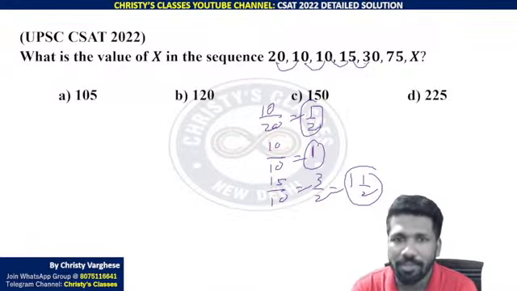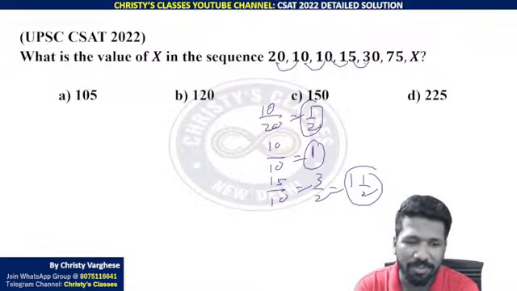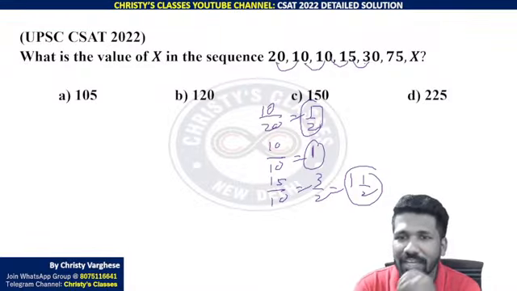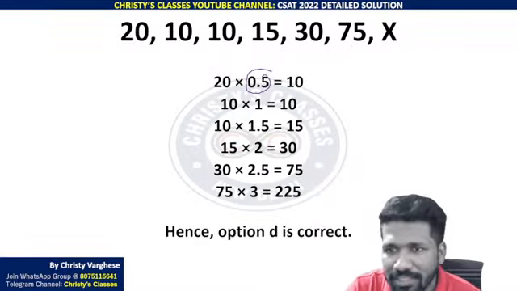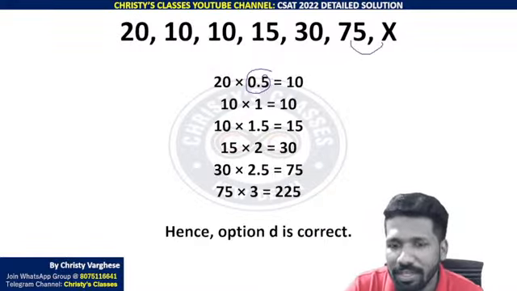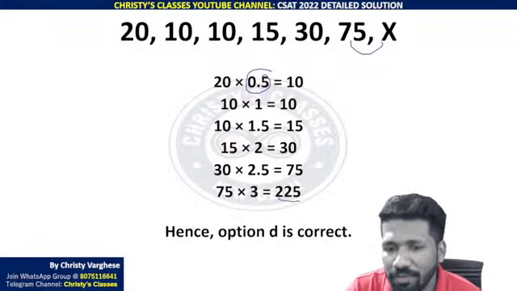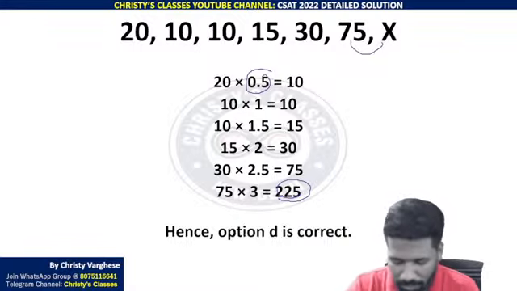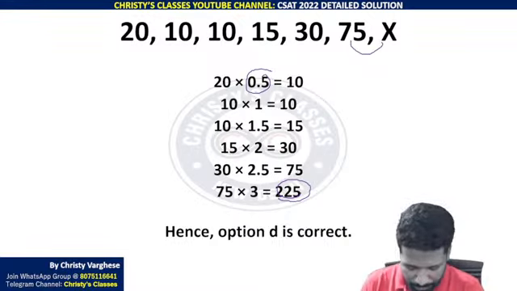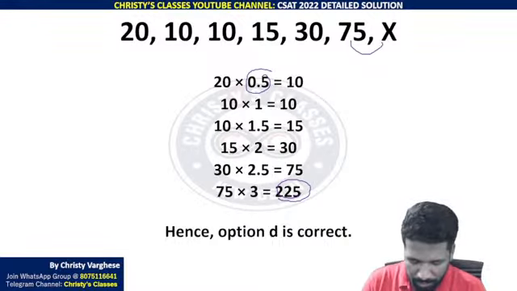I'm not summarizing all the techniques in series because that takes a lot of time. But anyway, taking ratio you can identify here, and by that logic we can say 75 into 3. X by 75 is 3, or 75 into 3 is our answer, 225. All of you clear? Please respond. Is this clear or not? Yeah, some of you got option D. That is correct.